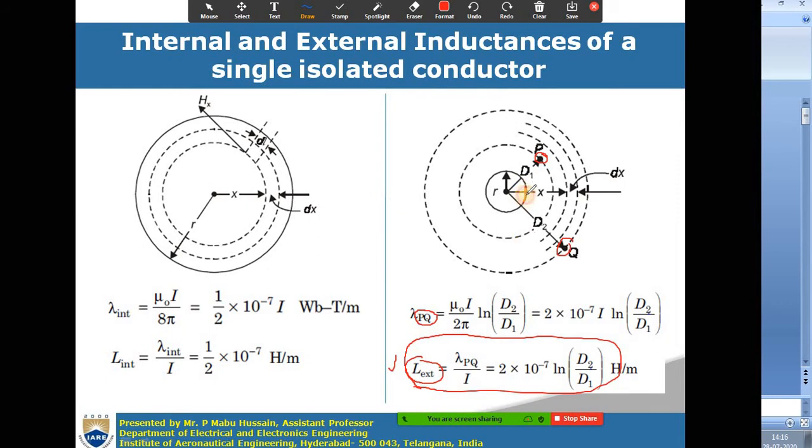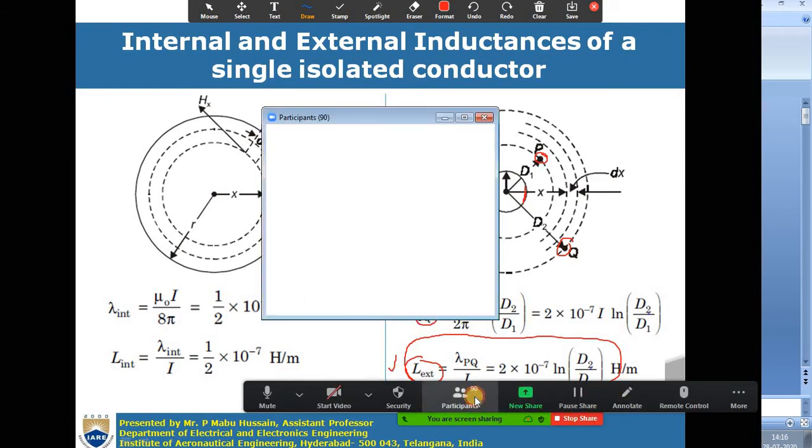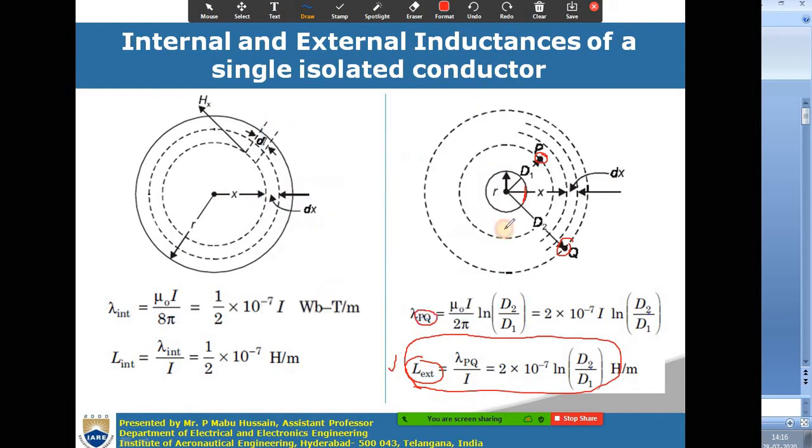Now you need the external flux linkages from the surface of the conductor to point Q. Between points P and Q you have determined the flux linkages and corresponding inductance, but we need the inductance or flux linkages from the surface of the conductor to a point at a distance d2, which is Q, let us assume.